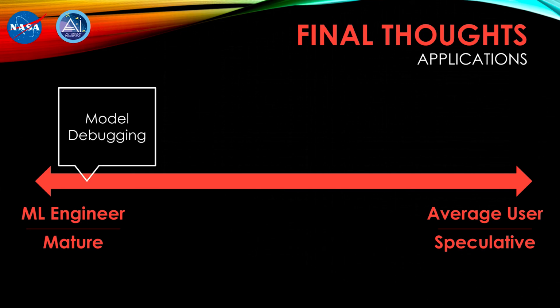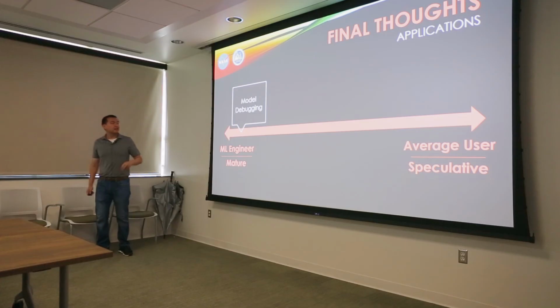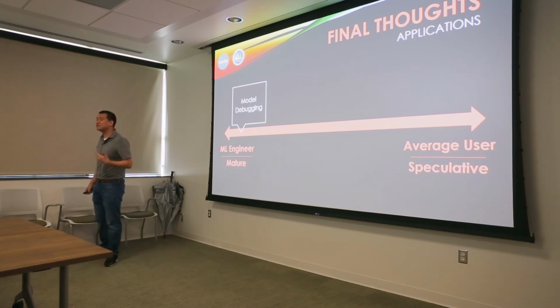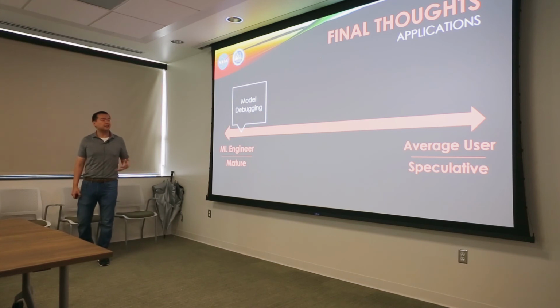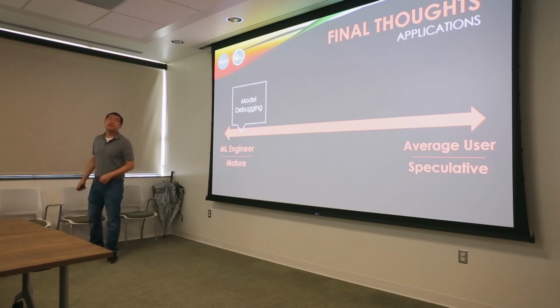The first is just model debugging. Let me go back. There are 2 spectrums that kind of coincide. The first is the level of machine learning expertise that you need to benefit from the application. And the second is how ready are we to use this application now? On one side is model debugging. You're a machine learning engineer. Your neural network classifier has a 10% misclassification error rate. What do you do to figure out what's going wrong?